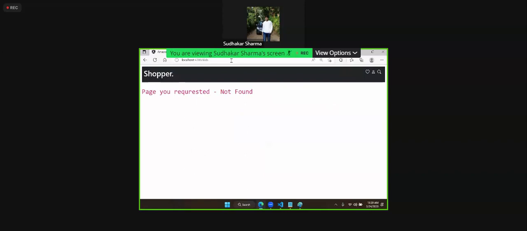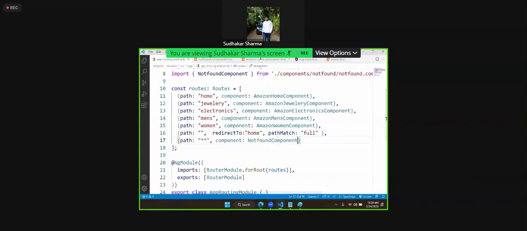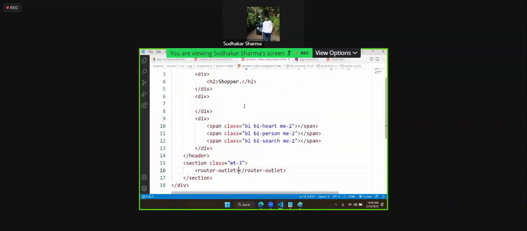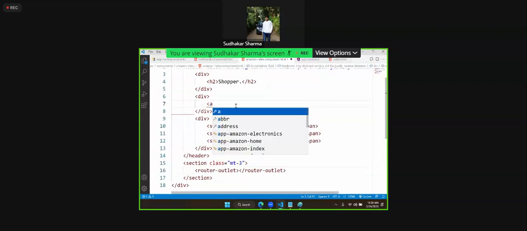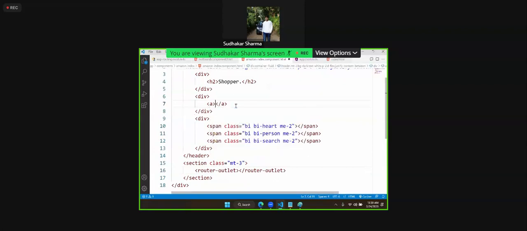You can create your own component to display. Now user should not request like that. We need links now. User should not request like this. You need links. It's very simple now. So go to the index. In index, here I want links. Then we will put here an anchor.